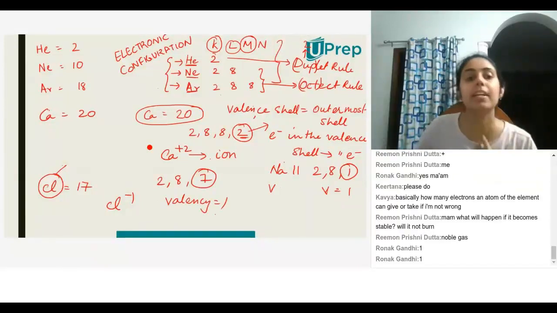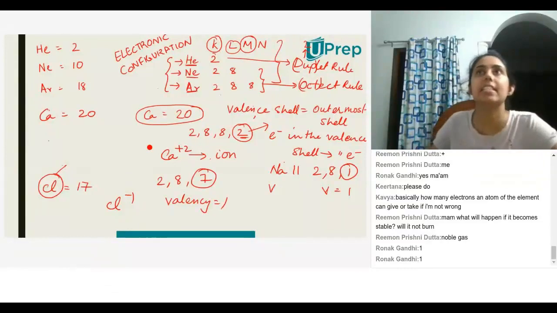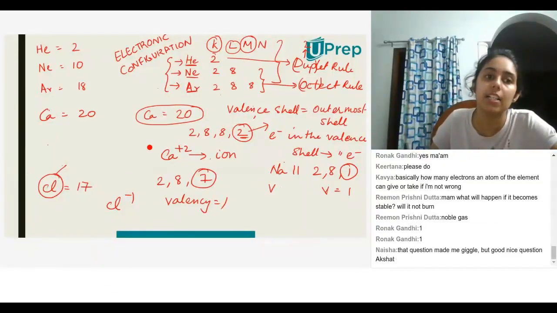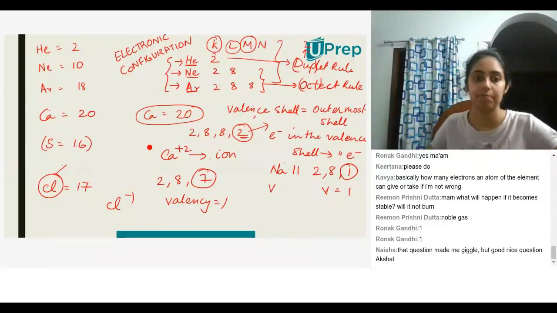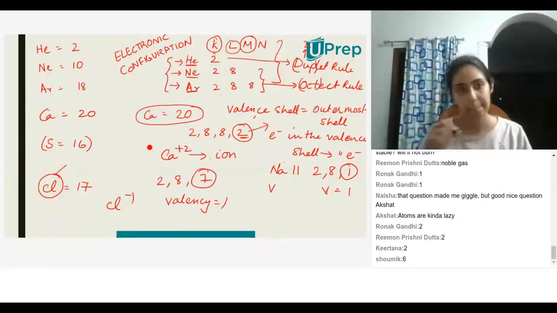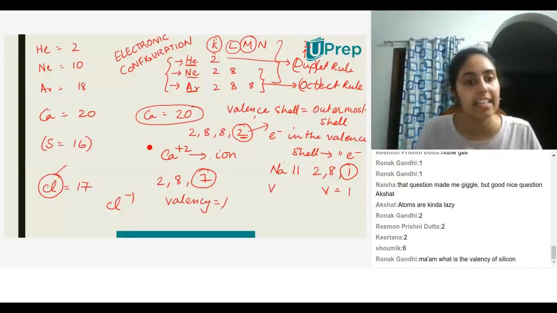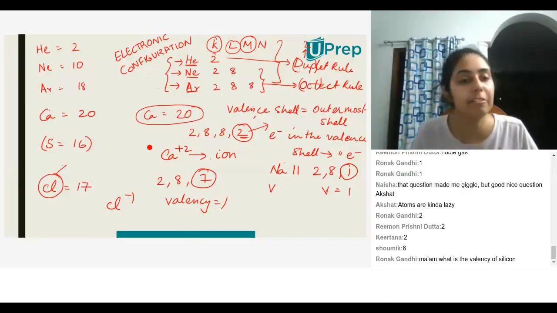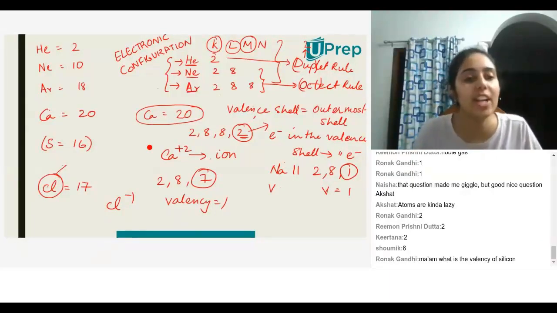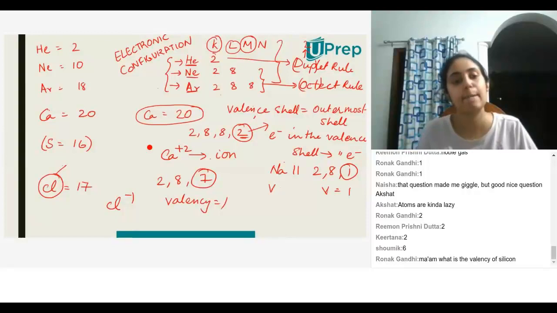Now similarly, can you tell me the valency of sulfur? Atomic number 16. Very good. Okay, Shaumik, why is your answer 6?